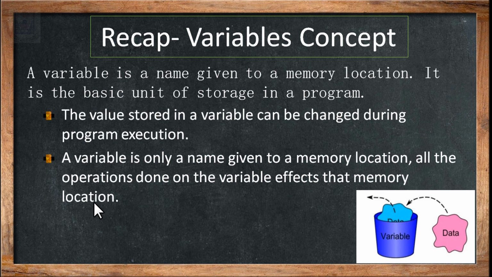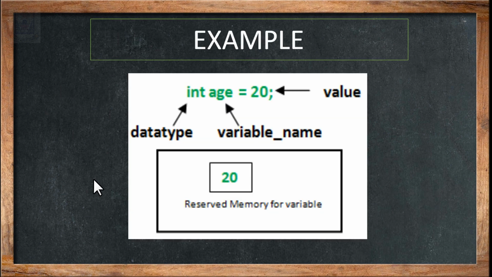Now we are going to look at the other aspect of the variable concept. We will also be working with the memory, and how changes can be made to the variables. Let us consider an example: int age = 20. The data type is int, the variable name is age, and the value is 20.